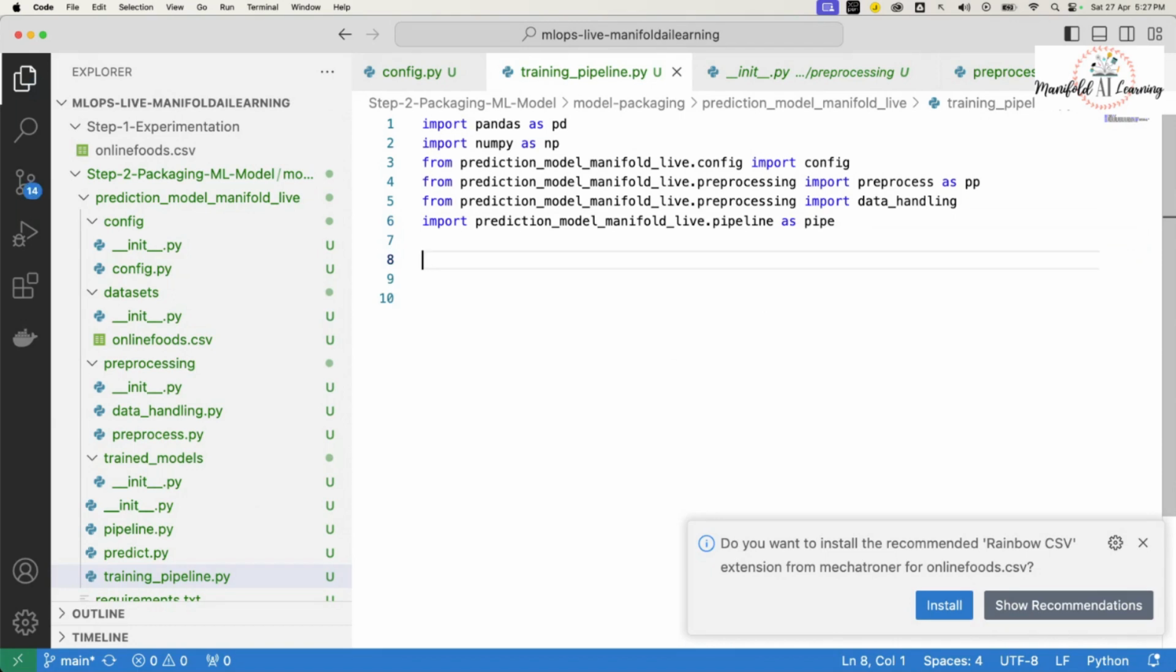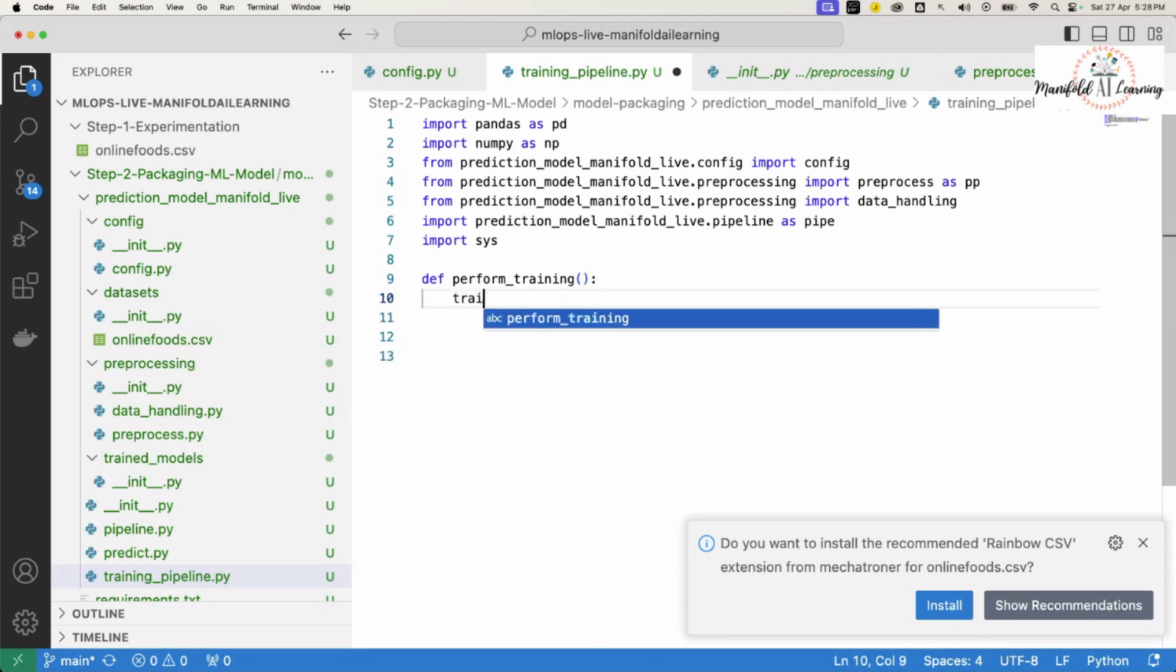For now, let's assume that everything that we are trying to import is working as per expectation and that there is someone who has already written the code. With that assumption, let's go ahead and try to complete it. I will also import the sys module. Now to perform the training, I would create a custom function called perform_training. When someone calls this perform_training, the first thing I'll have to do is go ahead and load my data set.